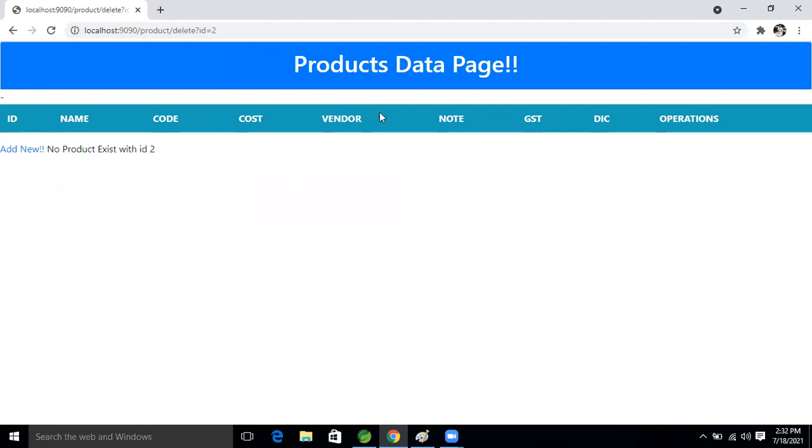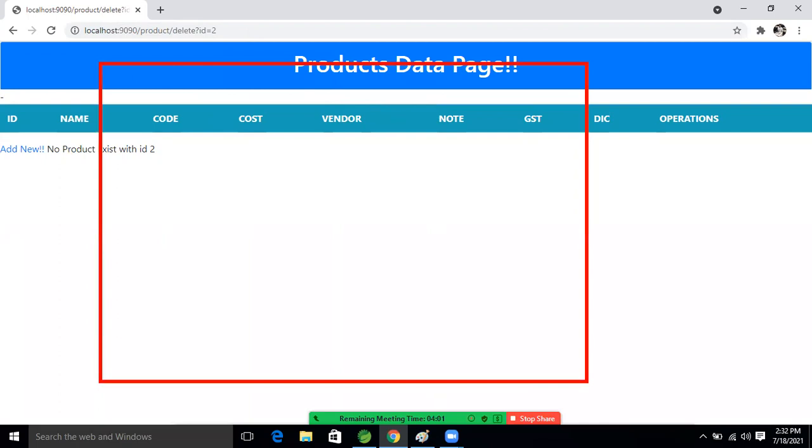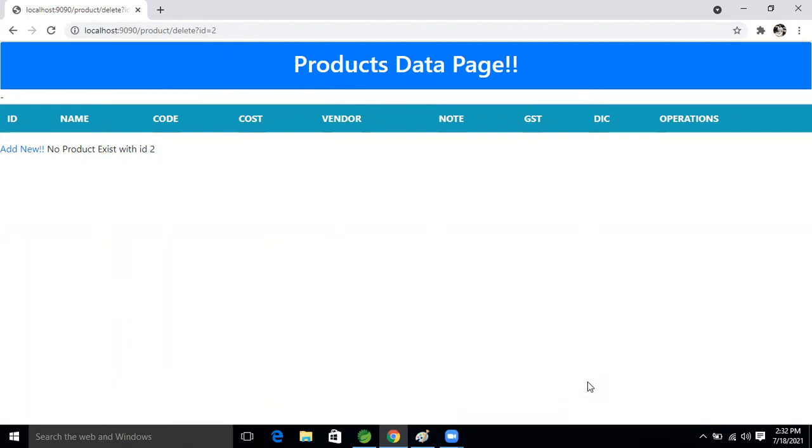If the record is not there, then what exception are we getting? You should get that message: no product exists with that product ID. That exception we converted into a message format, right? No product exists.